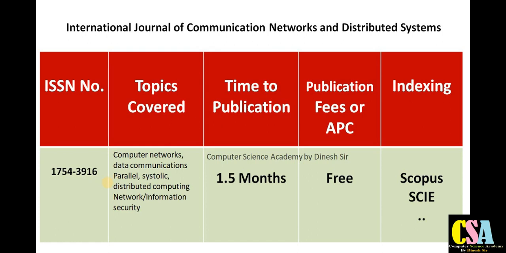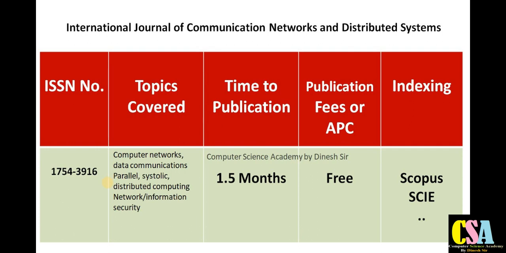Next category, International Journal of Communication Network and Distributed Systems. The topics covered by this journal: computer network, data communication, parallel system, systolic, distributed computing, distributed system, network information security. This is also a very rapid and quick publication journal.